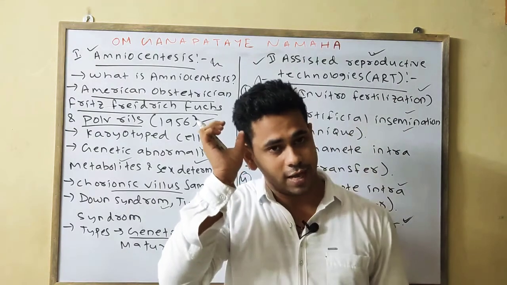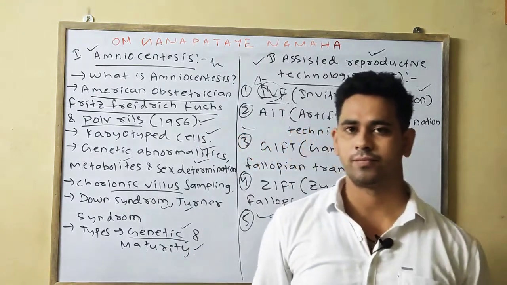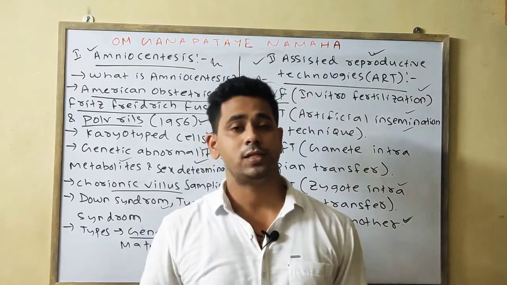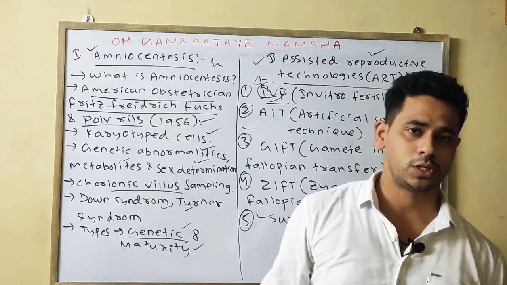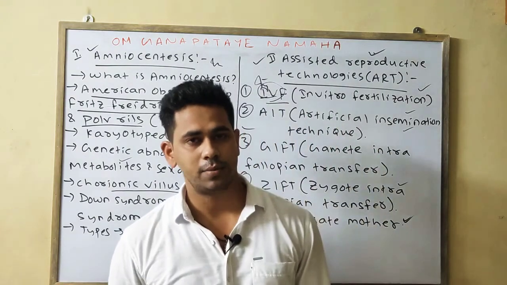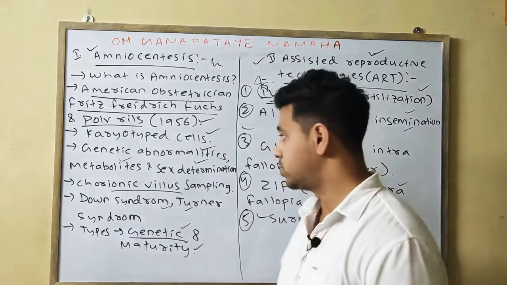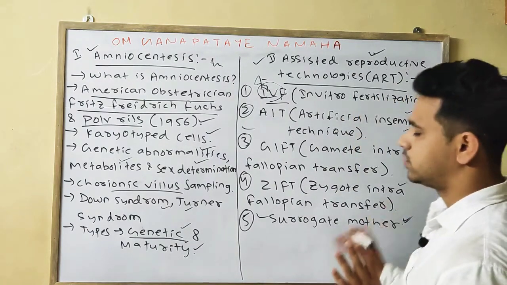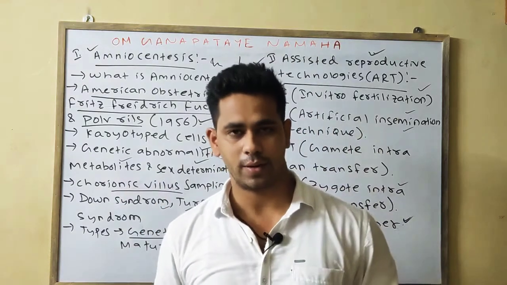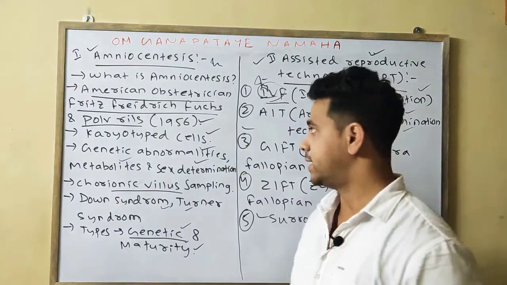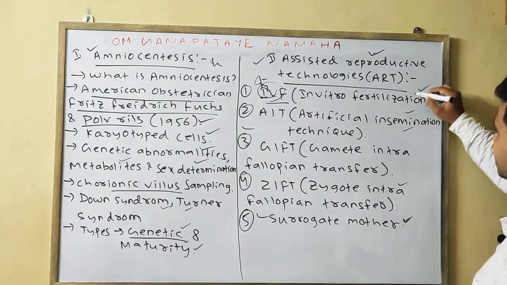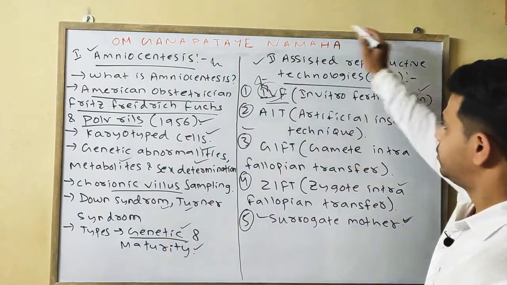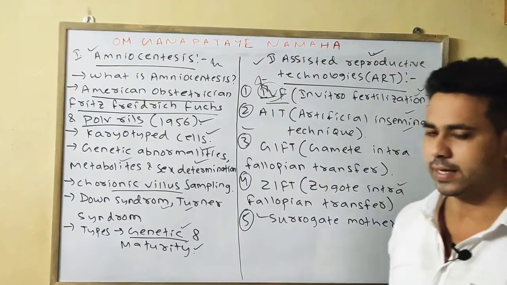If it is asked only about IVF, then you should write what IVF is, what its importance is, what its various drawbacks are, and what its various steps are, such as super ovulation, egg retrieval, insemination, culture, and embryo transfer. You have to write all of these, and also the drawbacks and the significance. So you write in detail about in vitro fertilization if it is asked. If it is asked about ART, you write overall about all 5 techniques.